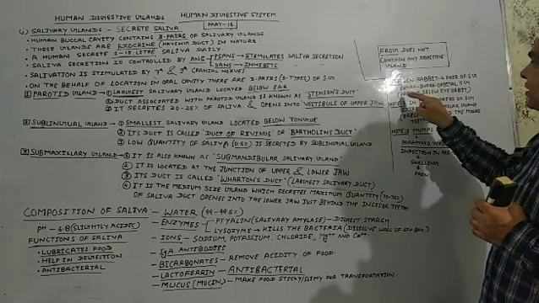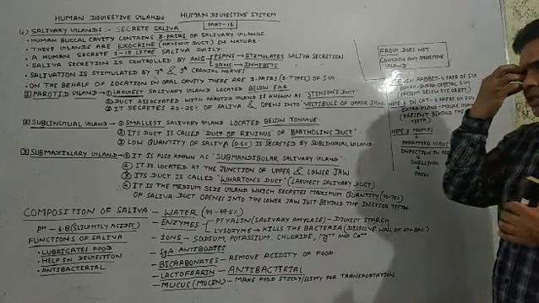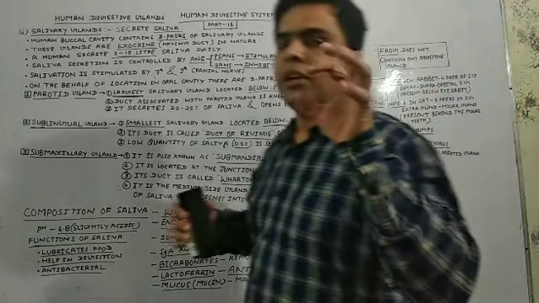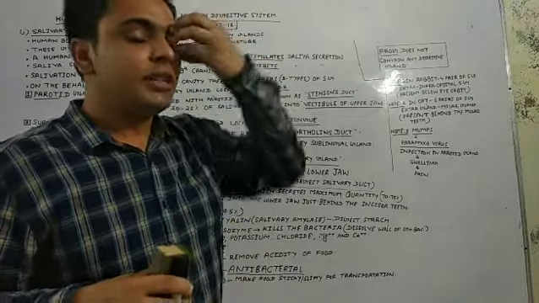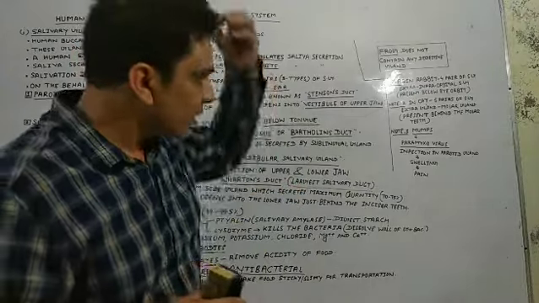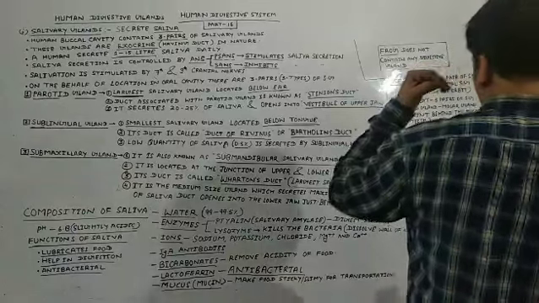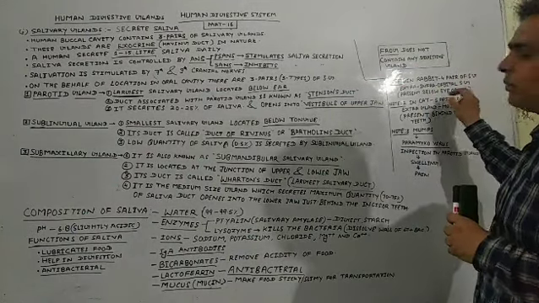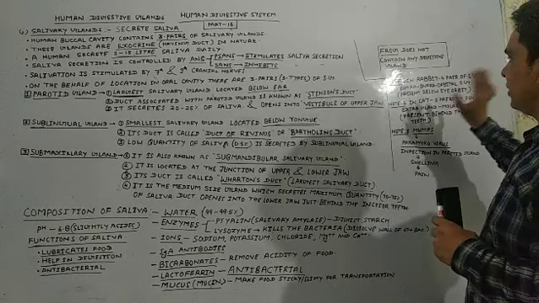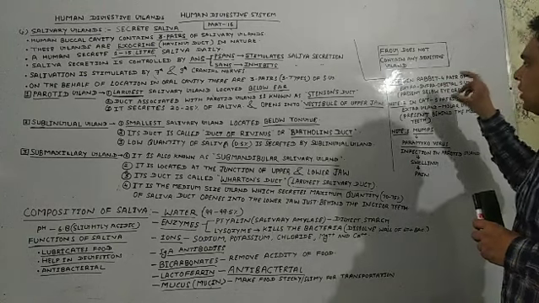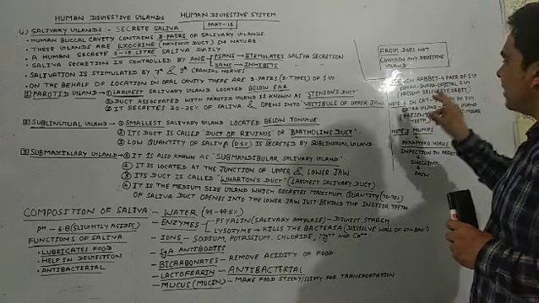So these glands are present below the eye orbit. This is the eye, and I am talking about the rabbit's eye. This is the orbit where the eye is situated, and below the eye orbit, this extra infraorbital salivary gland is situated in rabbit. So this is the rabbit salivary glands.